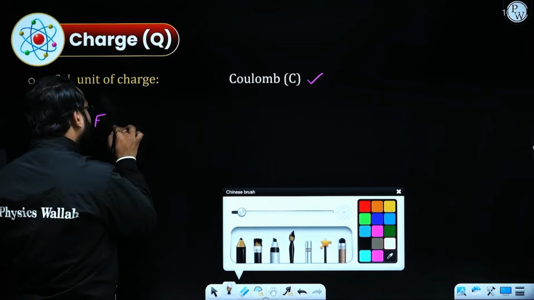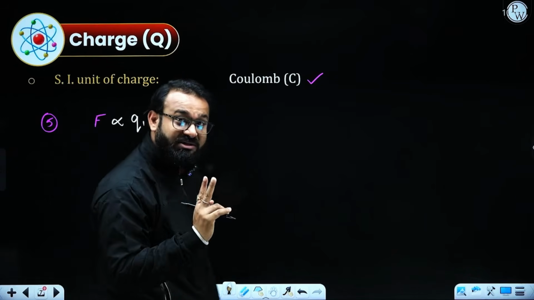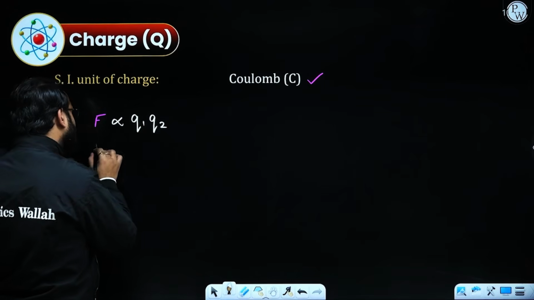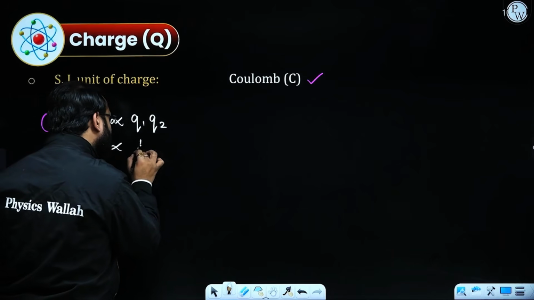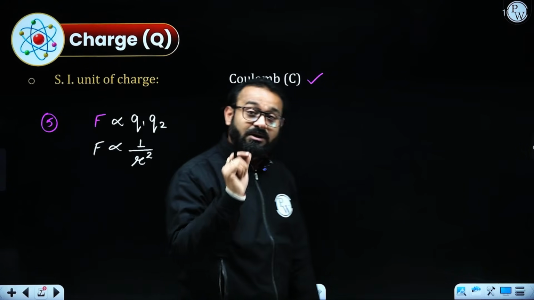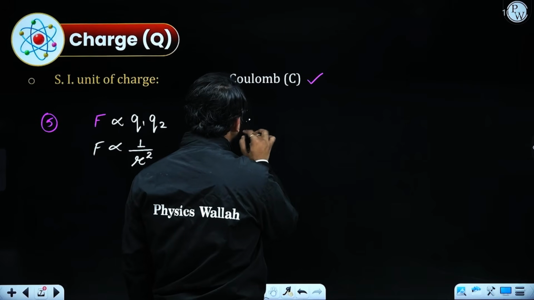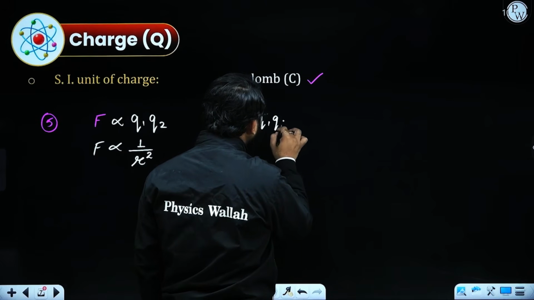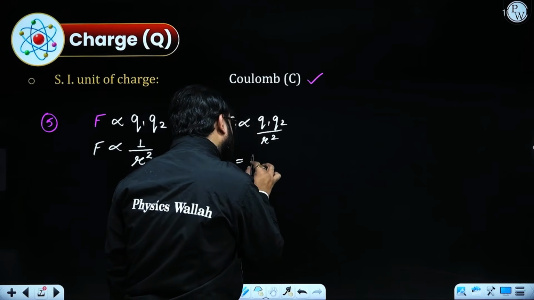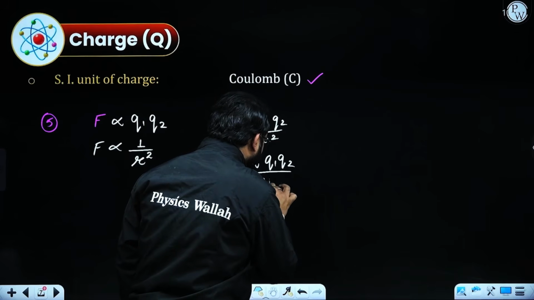Force will be directly proportional to the multiplication of two charges. If I'm considering there are two charges, Q1 and Q2, then it will be the multiplication of both the charges, and it will be inversely proportional to the square of the distance between them. On combining both, I will get F is proportional to Q1 Q2 by R square, and if I remove this proportionality sign, I will get a constant K. So that is F equals K Q1 Q2 by R square.